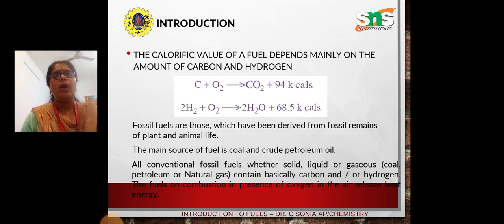All conventional fossil fuels, whether solid, liquid, or gaseous, are for example coal as the solid, petroleum as the liquid, and natural gas as the gaseous fuel. They contain basically carbon and hydrogen. The fuels on combustion in the presence of oxygen in the air release heat and energy.